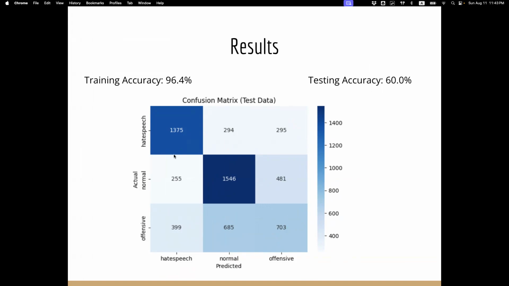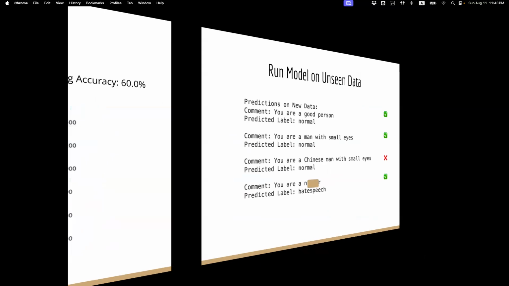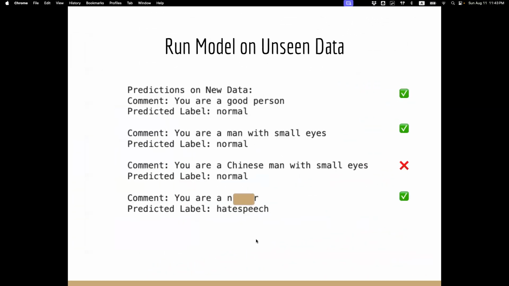You can see from the confusion matrix that the results are trending more towards hate speech, that this model is perhaps keying in on hate speech as one of the labels, and maybe there's some overfitting on that particular label. And again, when we ran the model, we saw similarly over here, it got 3 out of 4. That is our presentation. Those are the 5 models that we used on this data set of cyberbullying.